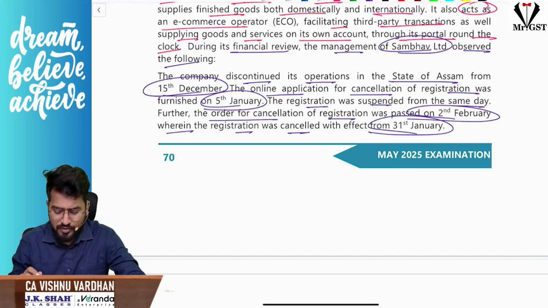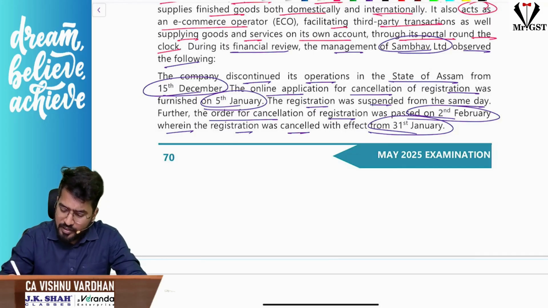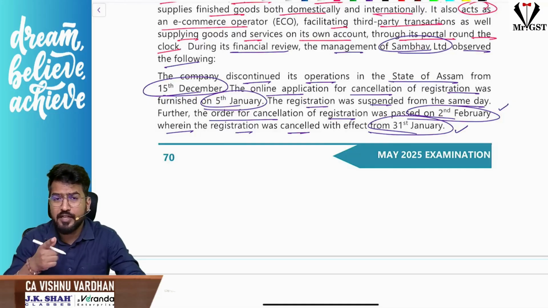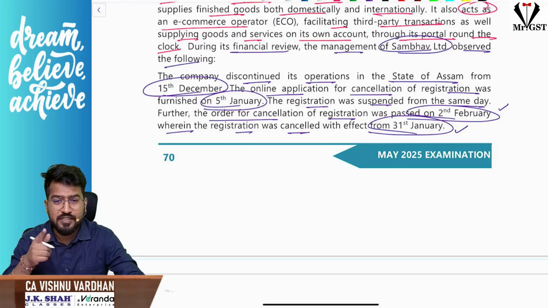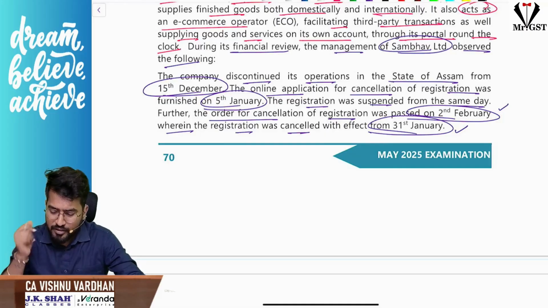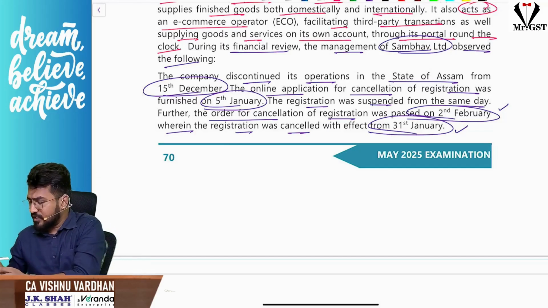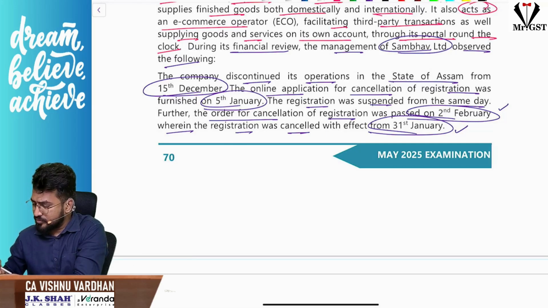You tell me, what is it that we have discussed? Sir, we have discussed that 3 months from date of order of cancellation or effect of cancellation, whichever is later. Later or earlier? Whichever is later, not earlier. So which is later? 31st Jan or 2nd Feb? Everyone respond in the chat box. So which one should I consider here? Respond in the chat box. Please be more active.